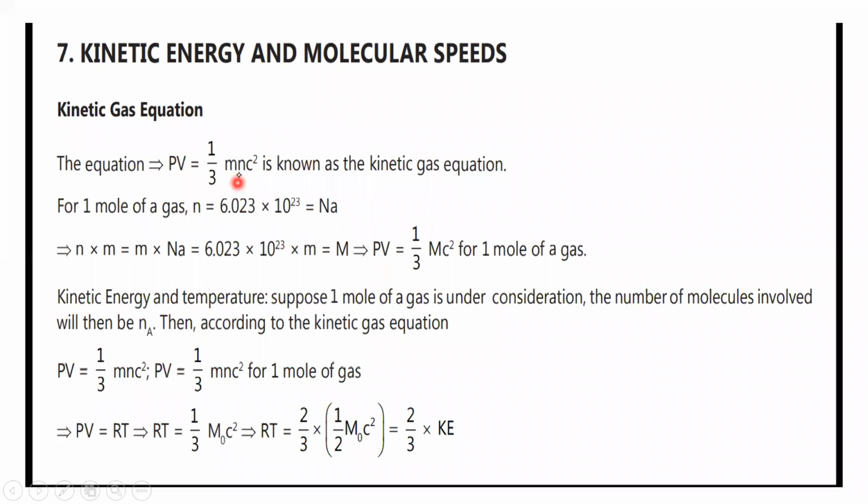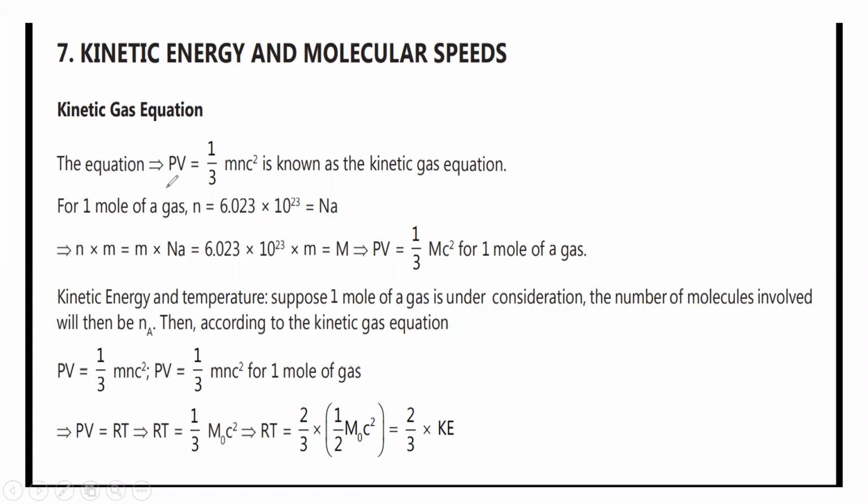Next, kinetic energy and molecular speeds, very, very important. Now we get a new gas equation called the kinetic gas equation. The derivation is discussed in the board syllabus; for competitive or entrance exams, we do not have any derivation of this. PV is equal to 1 by 3 mc square. Kinetic gas equation: PV, that is pressure into volume, is equal to 1 by 3 mnc square, where m is the mass of the gas molecule, n is the number of moles, and c is the velocity.